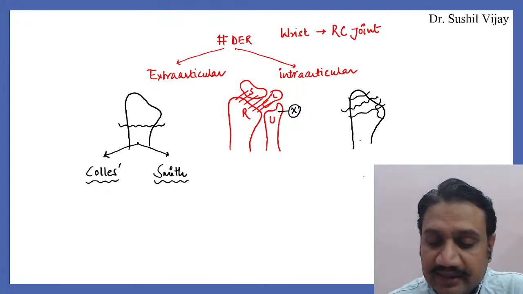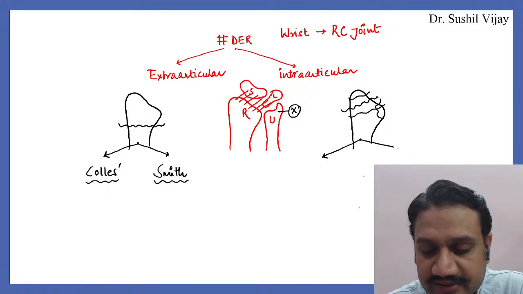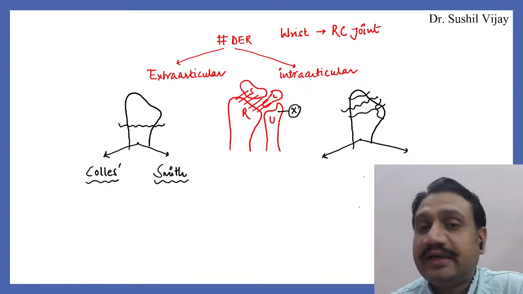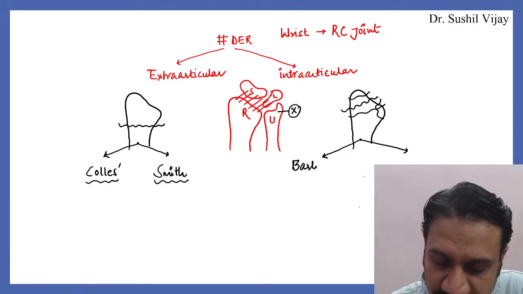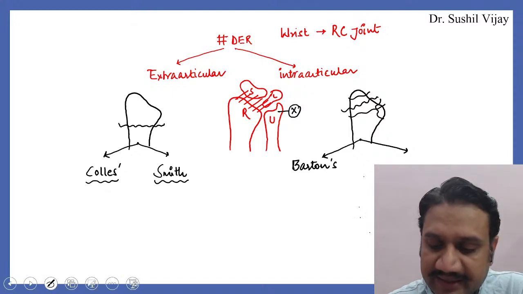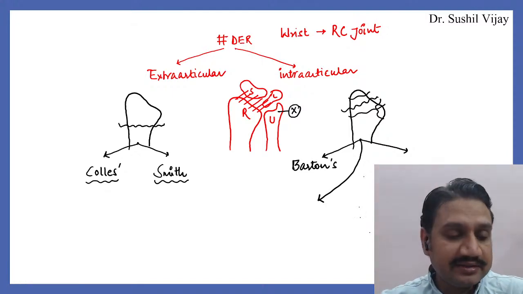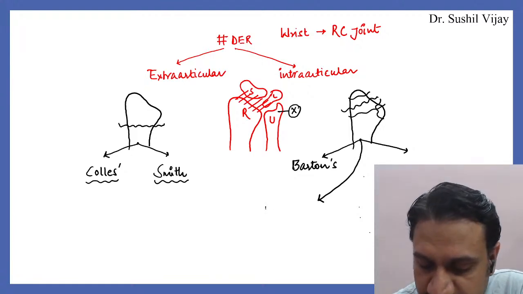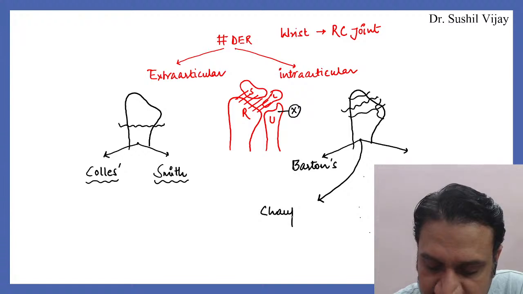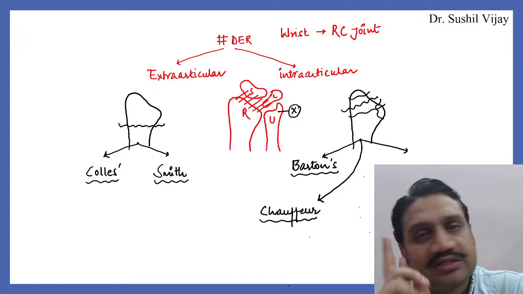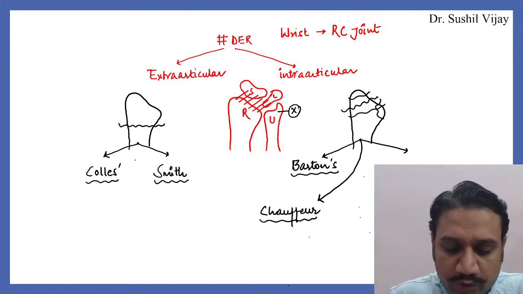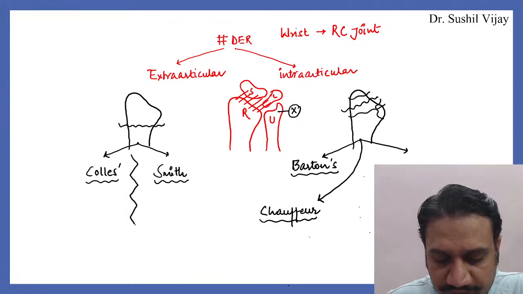On the other hand, there are two fractures which go into the joint areas. One is Barton's. I'm writing the other one here because it will be hiding behind the image on the screen. The other one is called Schoffer. So one is Barton's and the other is Schoffer's. So we have four fractures at the distal end of radius, two intra-articular and two extra-articular. Colles and Smith is the usual MCQ of your FMG examination.